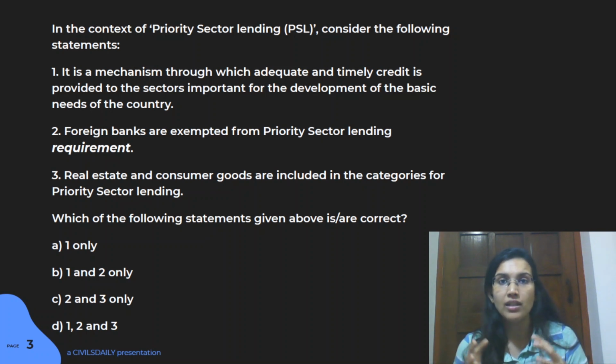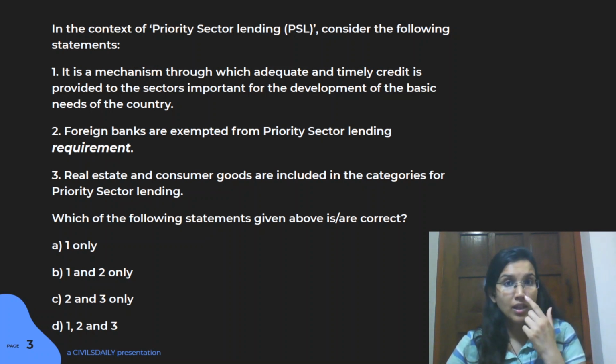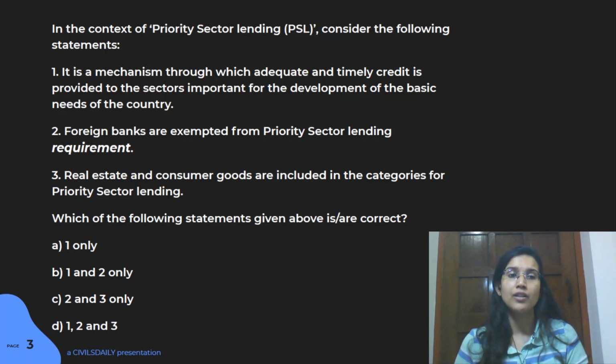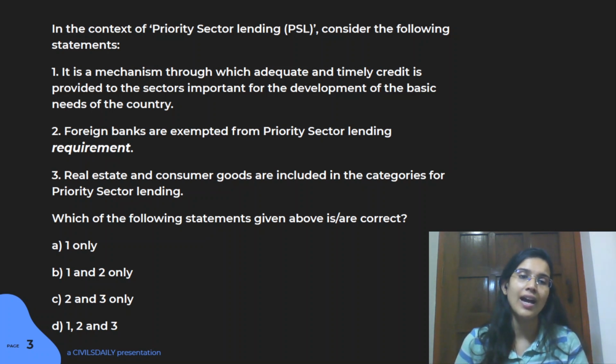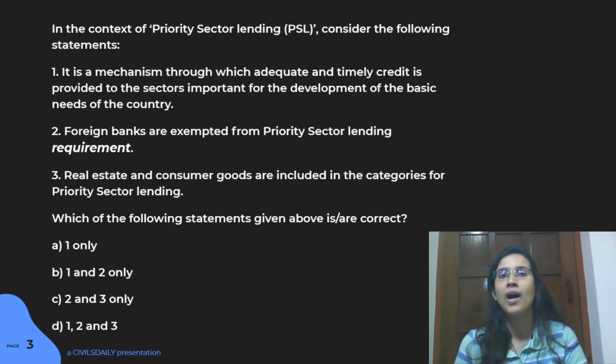All these have been recently added into the list of priority sector lending. Other than that, we've got common areas like MSMEs, agriculture, export, education, housing. They have been there for a much longer time. So these are certain steps that have been taken by RBI to make sure the PSL is working in a much more effective way. So yes, real estate and consumer goods are not part of this particular initiative. So again, the third statement is wrong. So your answer here is A.